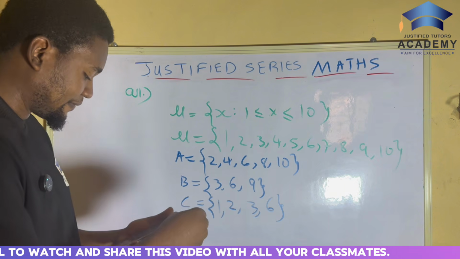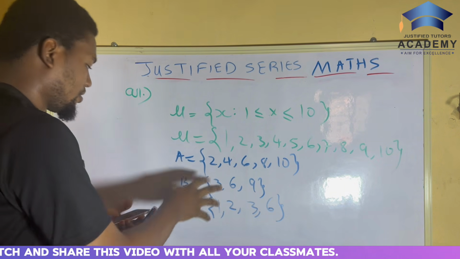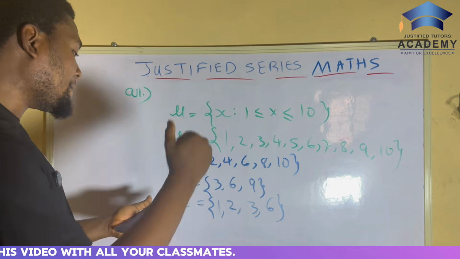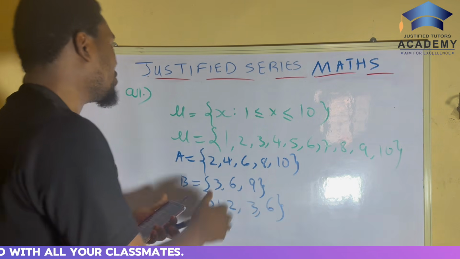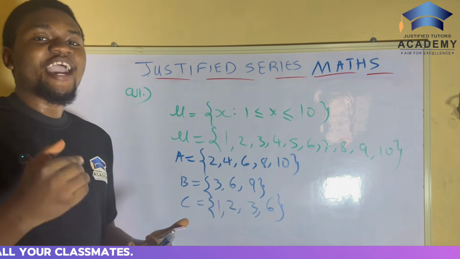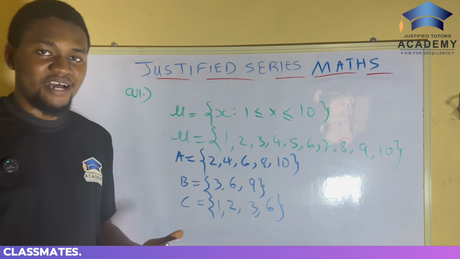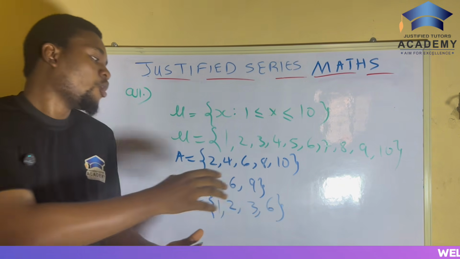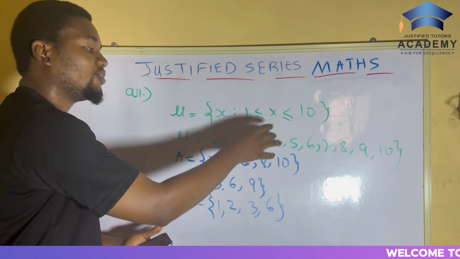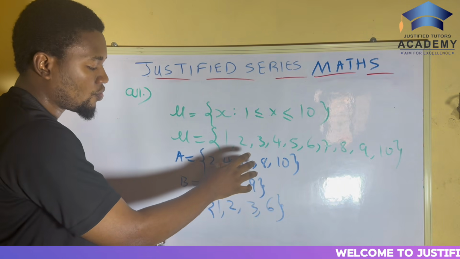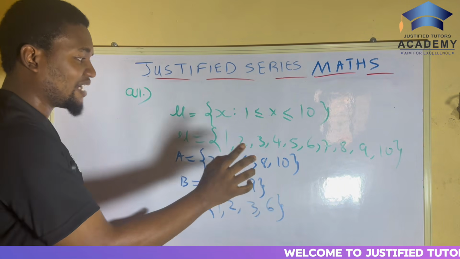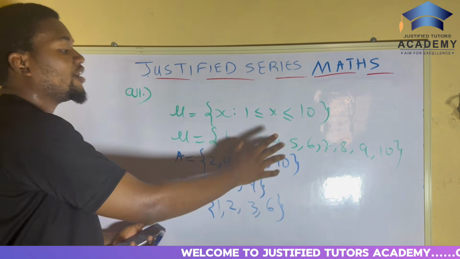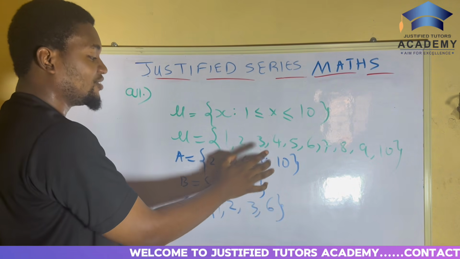They now said that you should find A complement, B complement, and C complement. When you hear A complement, it's the same thing as saying A inverse. And what does A inverse mean? It means what is here that is not here.